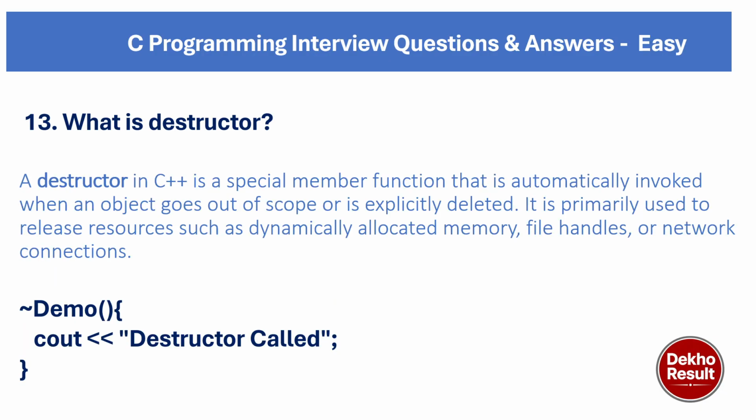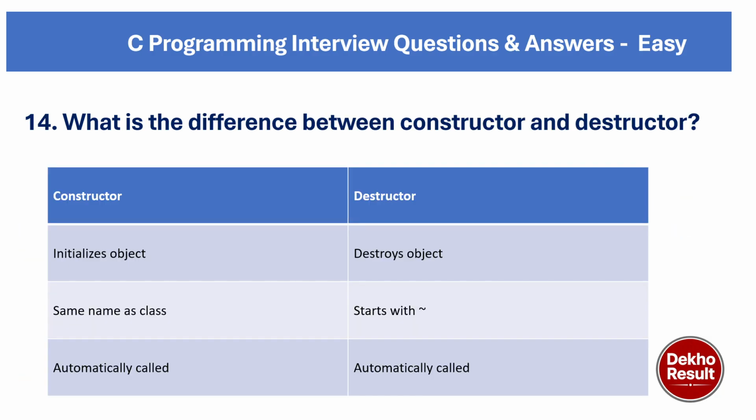A destructor in C++ is a special member function that is automatically invoked when an object goes out of scope or is explicitly deleted. It is primarily used to release resources such as dynamically allocated memory, file handles, or network connections, and the symbol used is tilde.